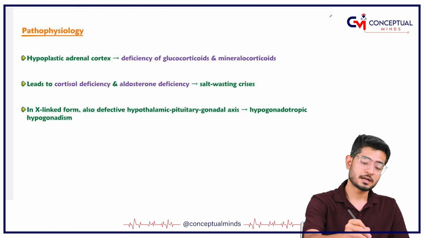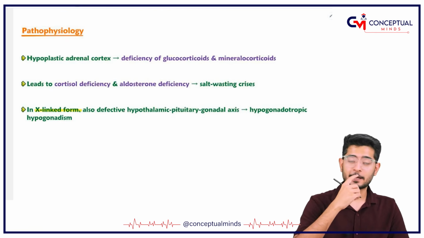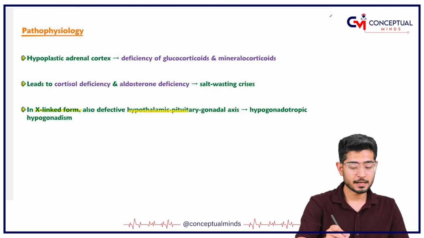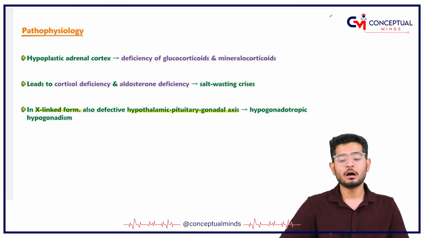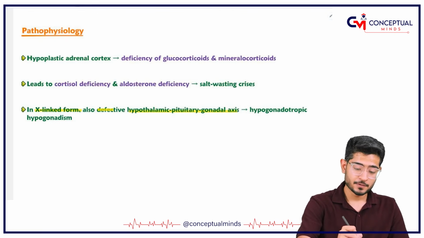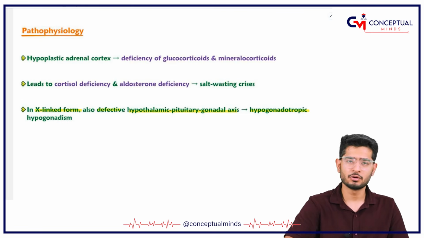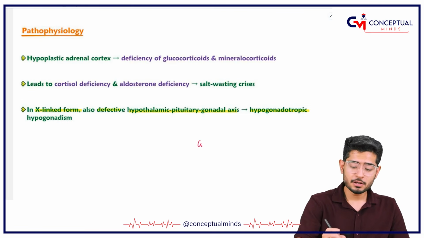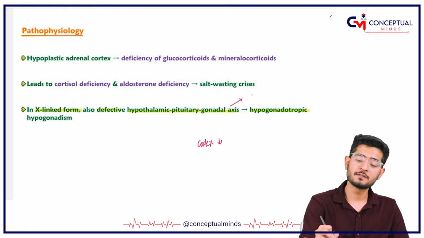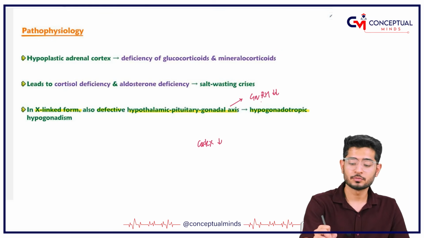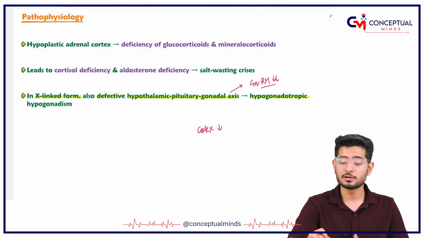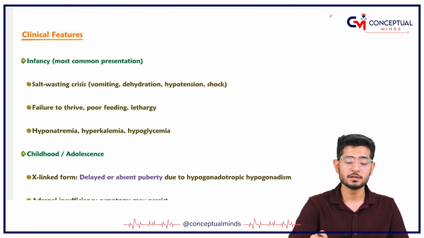Now, please understand that in X-linked forms, we have seen that the kids have the hypothalamic pituitary gonadal axis also defective. So there will be hypogonadotropic hypogonadism. This I think I have told you. So now understand, this is not because the cortex is defective, it is just because the axis is defective. So gonadotropin releasing hormones are also going to be decreased.